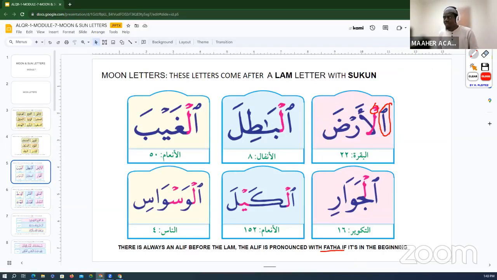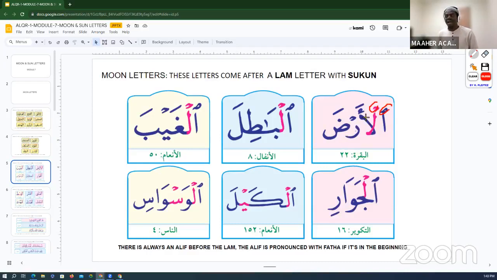In this scenario, this one will be al-ardo. This lam's peculiarity is that it's silent, but it's having a sukun. So it's pronounced silently, the sound of the lam is shortened. The lam is pronounced, although it's silent, with a shortened sound.